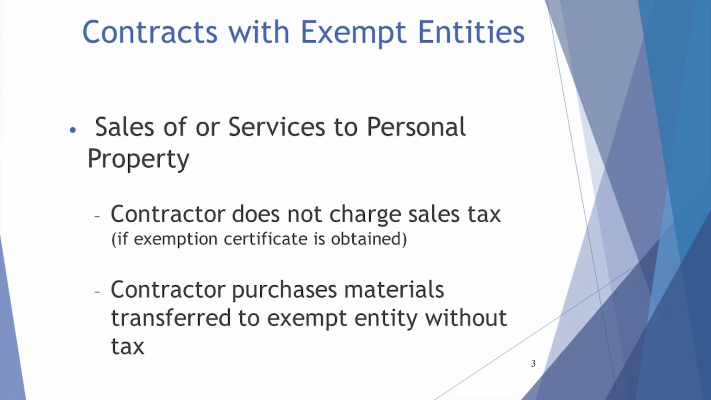When a contractor is providing sales of or services to personal property for an exempt entity, this is a special situation where there is no tax. The contractor purchases materials physically transferred to the customer without tax for resale. The contractor will obtain a fully completed exemption certificate from the exempt entity customer within 90 days of the sale. Upon receipt of that exemption certificate, the contractor does not charge the exempt entity sales tax on the services to personal property.